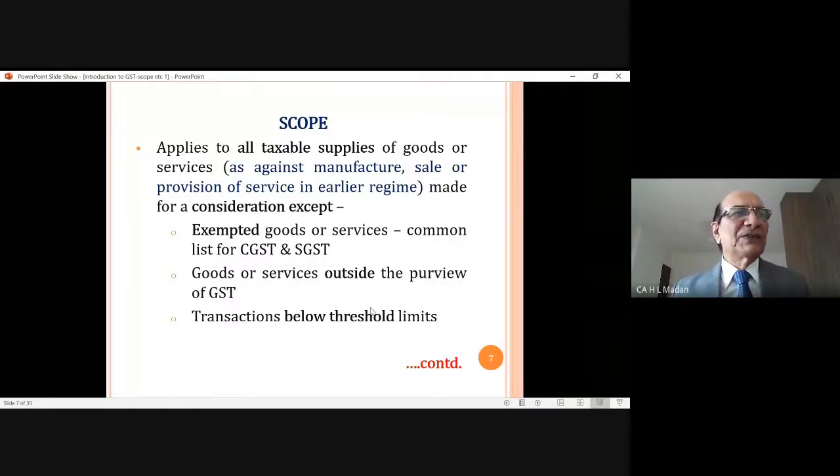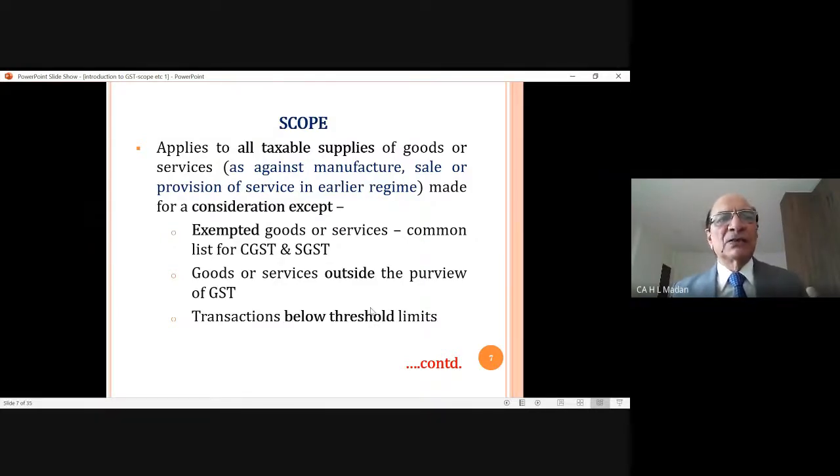The only thing which we are going to keep in mind while preparing that list is that under old laws, this list was quite a long list. Different states were preparing this list having different items, and the list was long. But now in GST, since the law is the same throughout the country, the state governments and central government have prepared a list of exempted goods or exempted services, and that list is quite short,